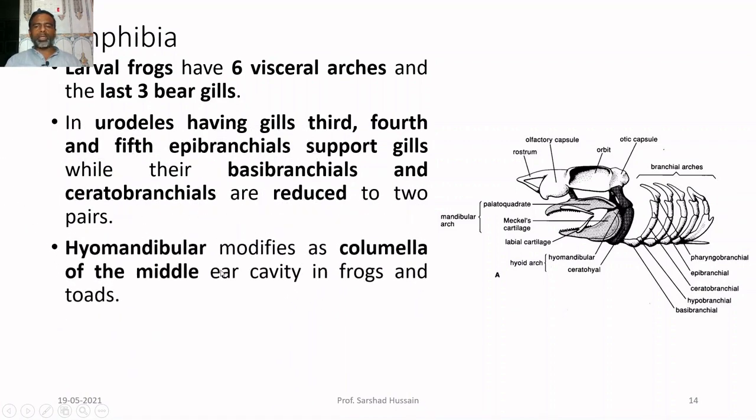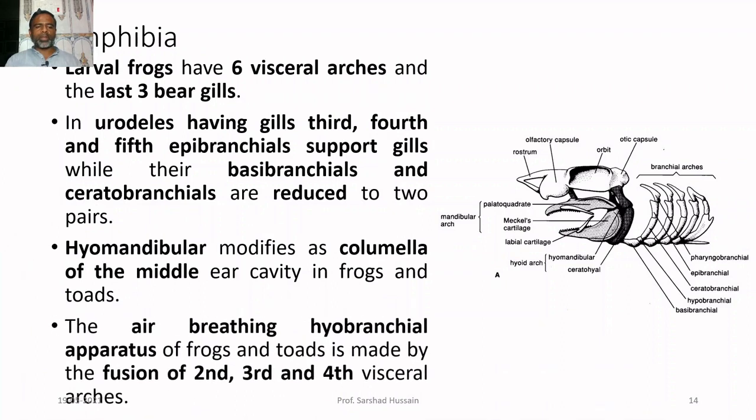Then the hyomandibular, that is the upper part of the hyoid arc, modifies into the columella of the middle ear. So, it is the bone of the middle ear in the case of frogs and toads. The air breathing hyobranchial apparatus of frogs and toads is made by fusion of the 2nd, 3rd and 4th visceral arches.